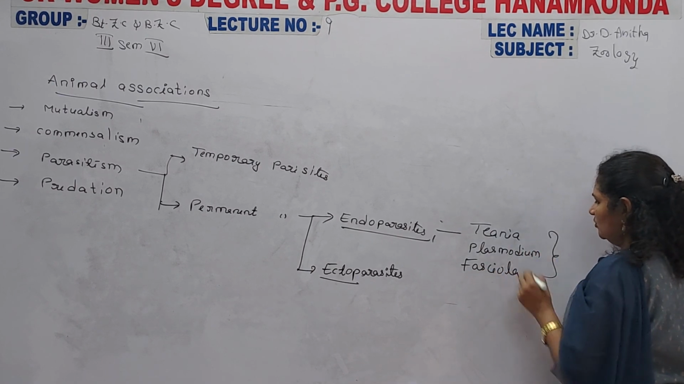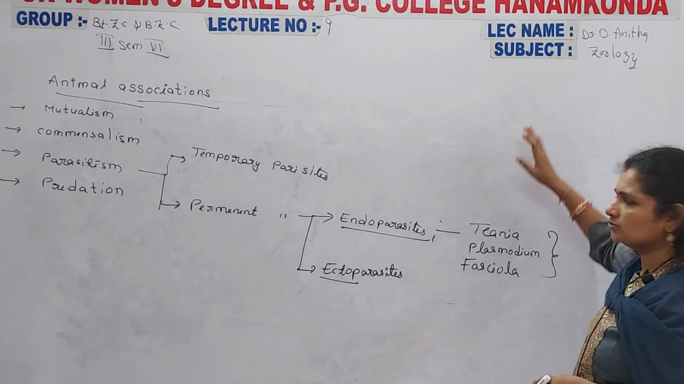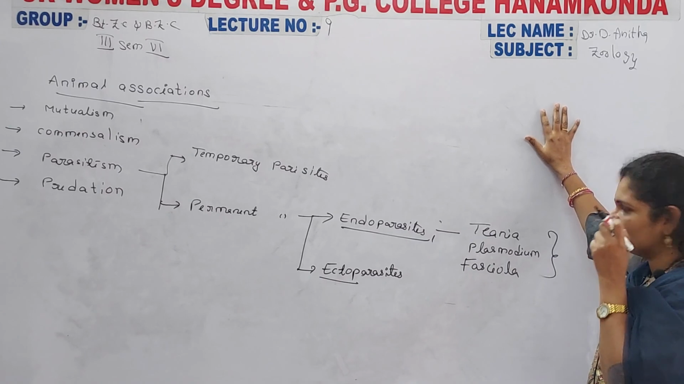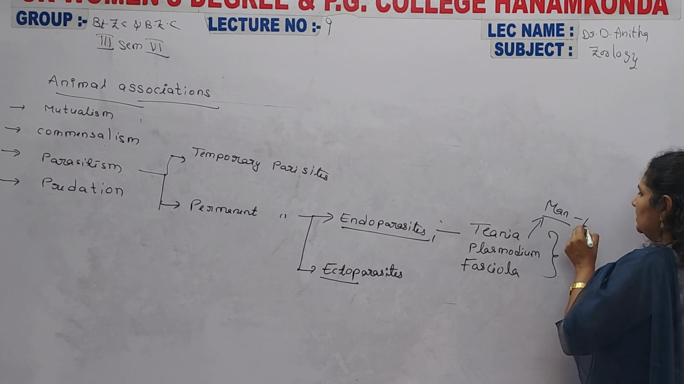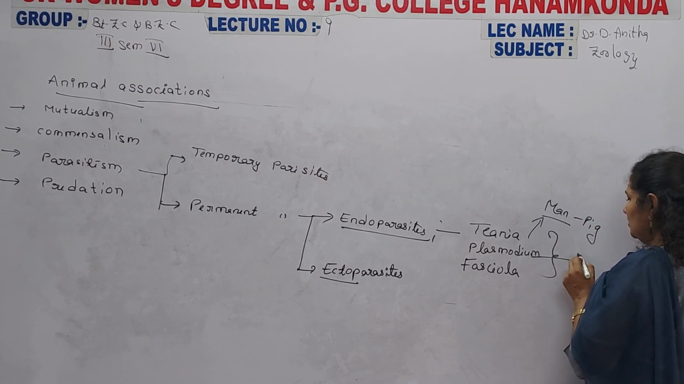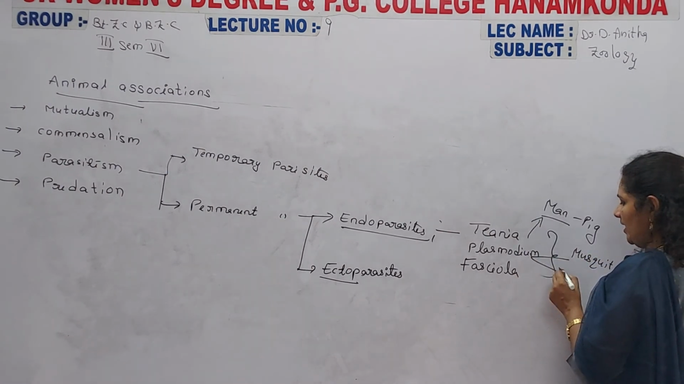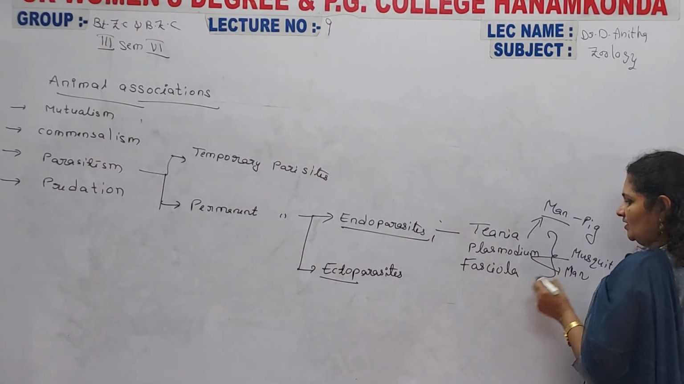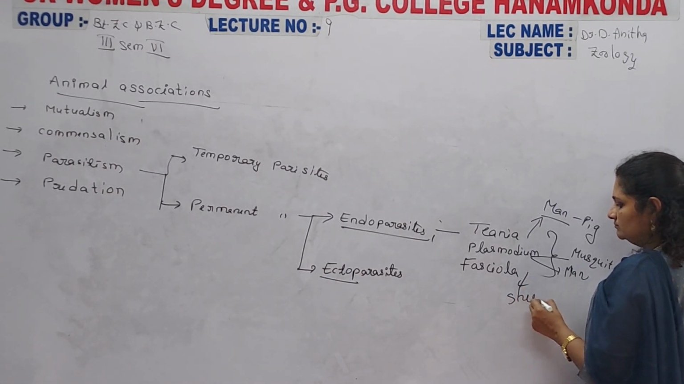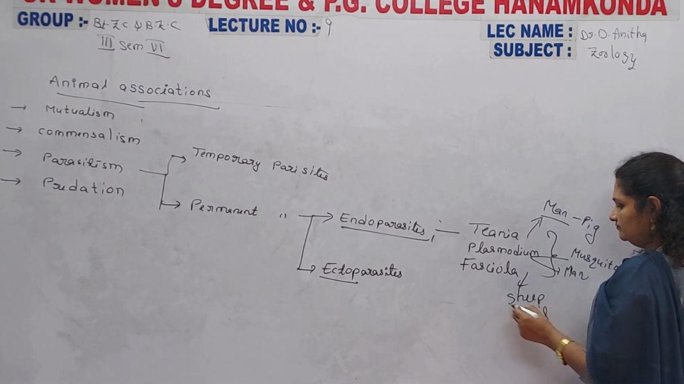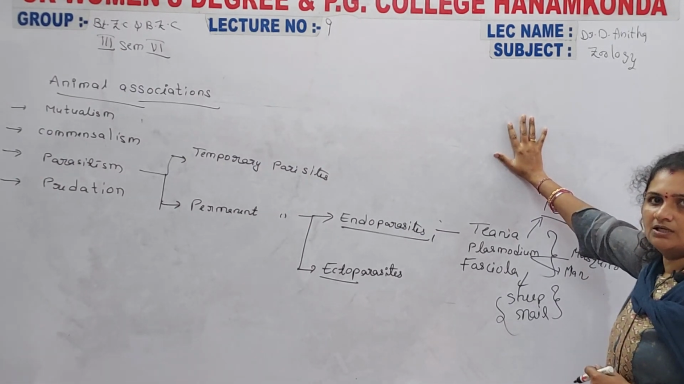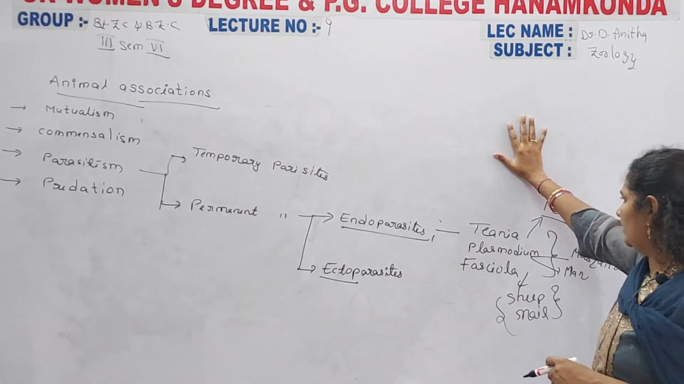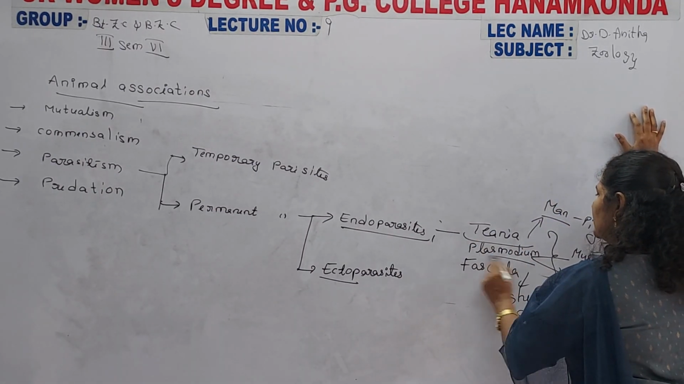Most of the parasites are like this. Those are internal parasites: Taenia solium in man and pig; Plasmodium in the female Anopheles mosquito and human beings; Fasciola hepatica in sheep and snail; and Schistosoma haematobium. The remaining parasites are also numerous.